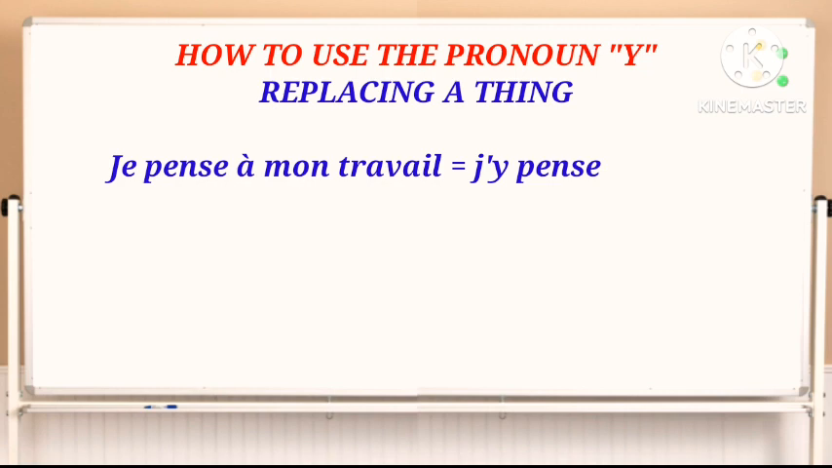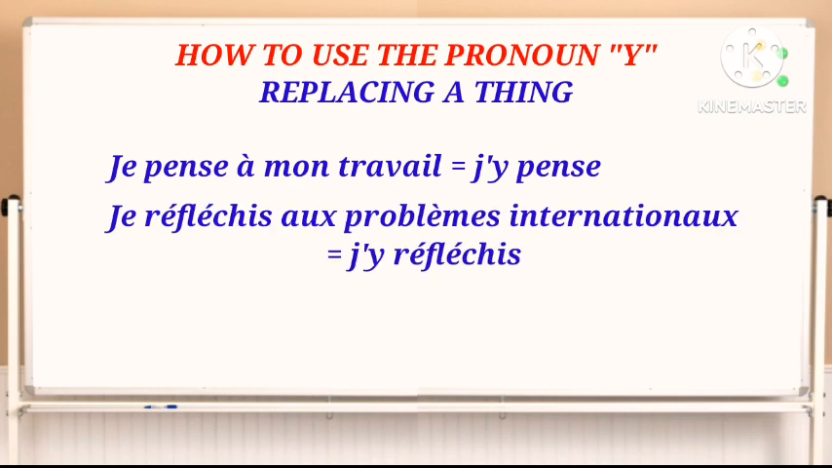"Je réfléchis aux problèmes internationaux." "J'y réfléchis." I am pondering international problems. I am pondering them. Or similarly, I am thinking about international problems. I am thinking about them.